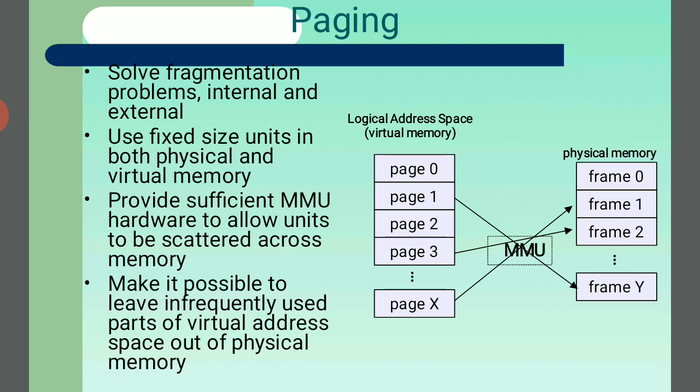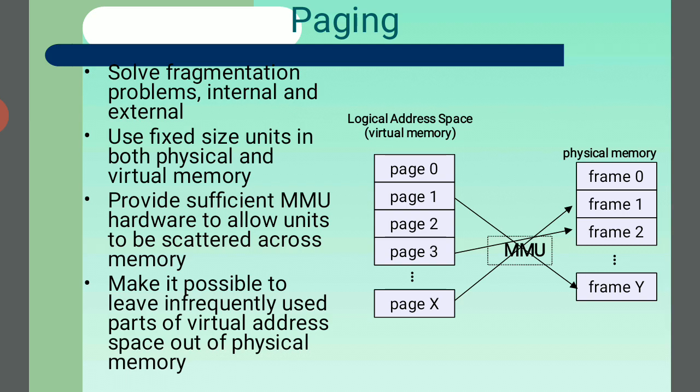So the number of pages is adjusted by the central processing unit, which makes it possible to leave the user parts of the virtual address space out of physical memory. This is called paging, as in the diagram. We divide memory into small pieces for paging, and the pages are transferred into frames in the main memory unit.